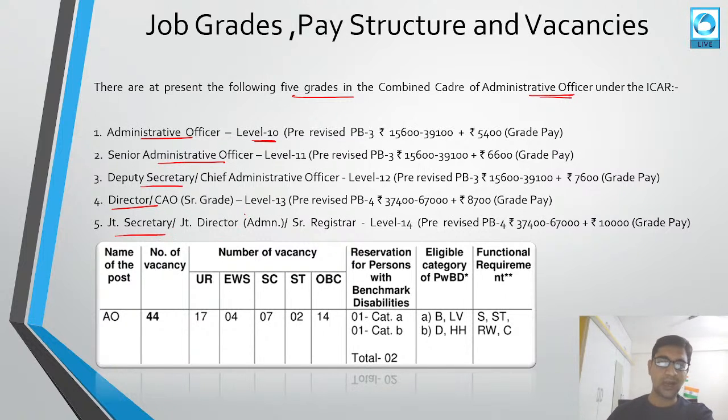These pay scales are similar to the IAS pay scale. The name of the post is administrative officer. Total number of vacancies are 44 for the unreserved people, 17 for economically weaker section, 04 for SC, 07 for ST, 02, and OBC 14, and the rest will be distributed equally among other types of reservations.